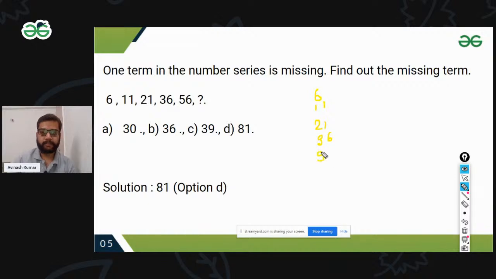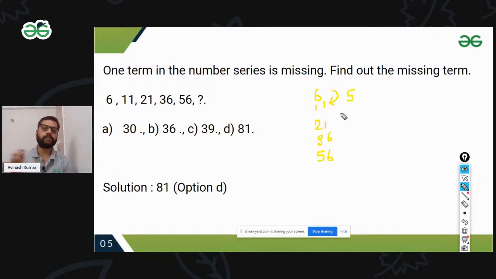56. Okay, so this question is also an increasing series. Let me check. 6 and 11, there is no term by which I'm going to multiply 6 specifically. There may be one possible, but here it's not a specific term. So it's 6 plus 5.